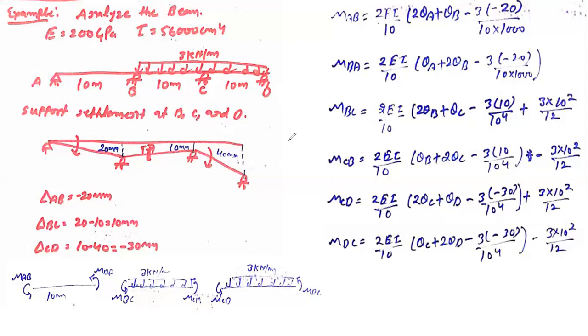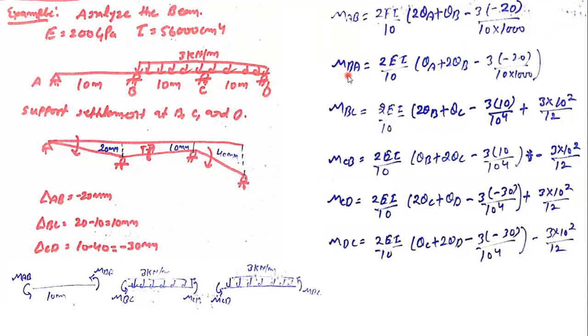So in this particular case, MAB is equal to 2EI by 10 times 2 theta A plus theta B minus 3 delta by L, where we need to put the value of delta that we already calculated. For segment AB it is 0 minus 20, coming out to be minus 20, divided by L. L is 10 meter, so convert it into the same units that we have in delta, millimeters: minus 20 divided by 10 into 1000. Obviously 10 into 1000 is nothing but the mm value.